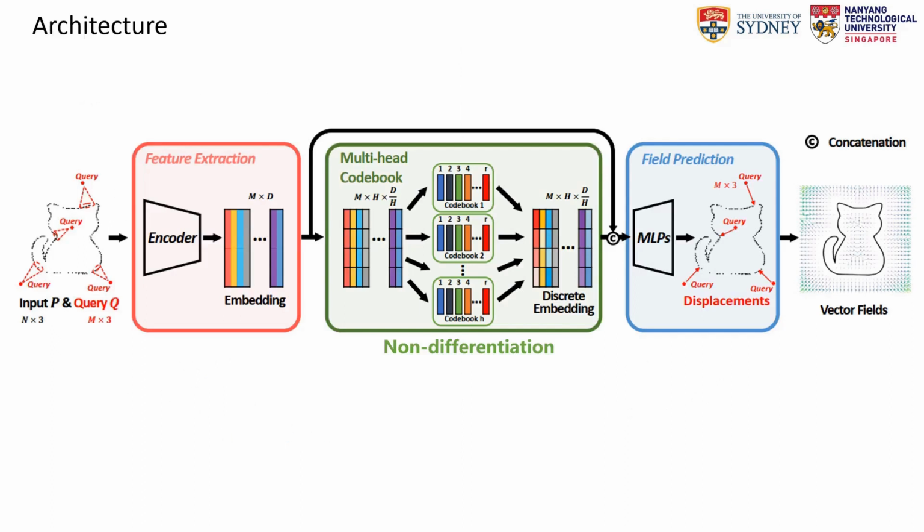Our framework architecture comprises three modules: feature extraction, multi-head codebook, and field prediction. Our framework takes the point cloud and the query points as inputs, encoding them into a feature map. We then search for the closest codes in the multi-head codebook to obtain discrete features. Finally, multi-layer perceptrons predict the displacement for each query point. To generate a surface mesh, we employ the marching cubes algorithm.